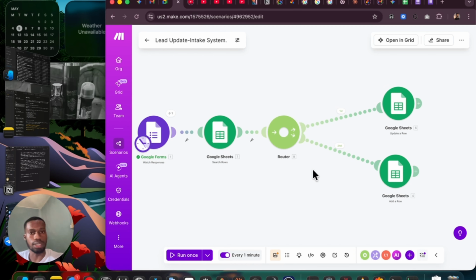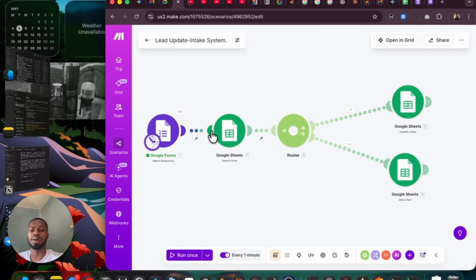Now, what does a router do? A router gives you the capability to do two different things. So now in this case, we can also make use of a filter. What happens here is this person inputs their details. This searches if the person is currently in the CRM with the unique identifier of an email, since each person can only have one email, and two people can never have the same email.